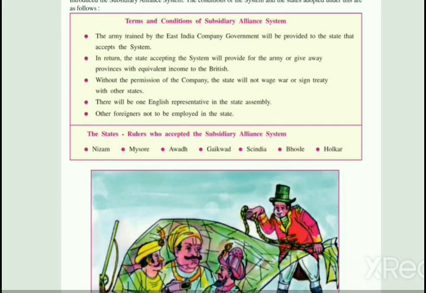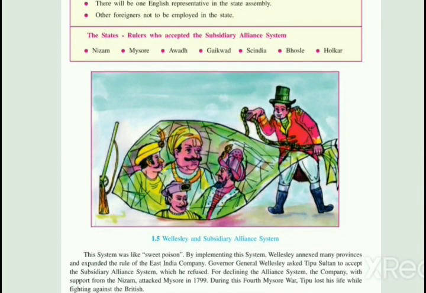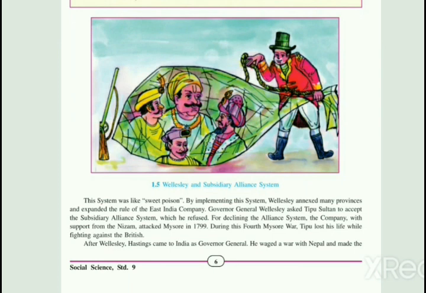Next, as you can see in the picture, the East India Company has been there capturing the people, meaning they are saying that you must accept our subsidiary alliance system. Wellesley and the subsidiary alliance system. Next paragraph. This system was like sweet poison.